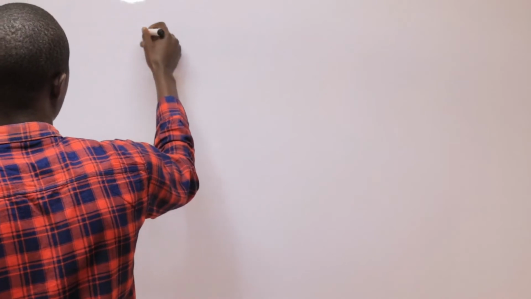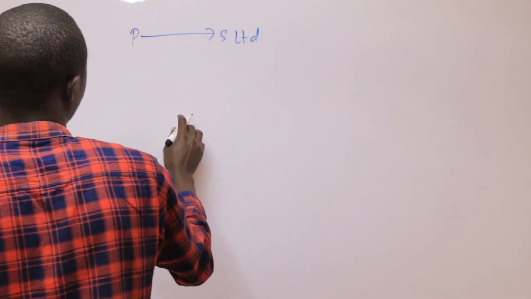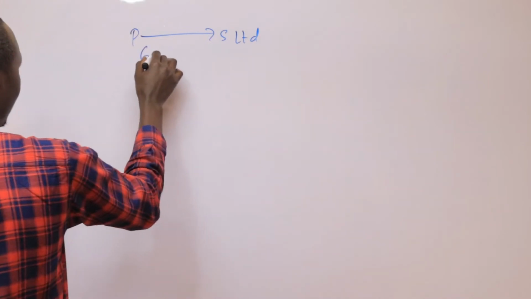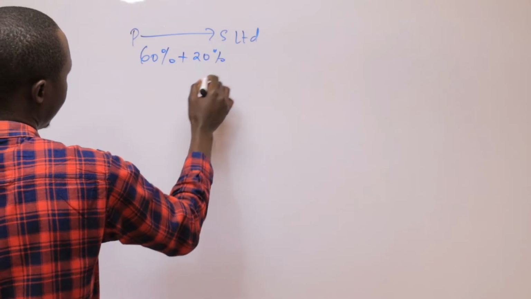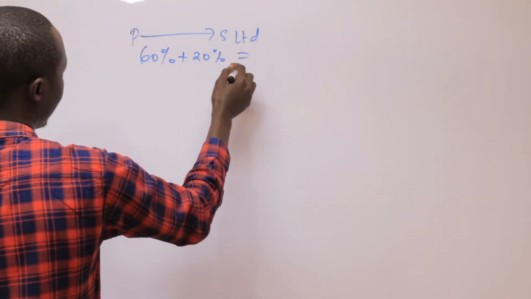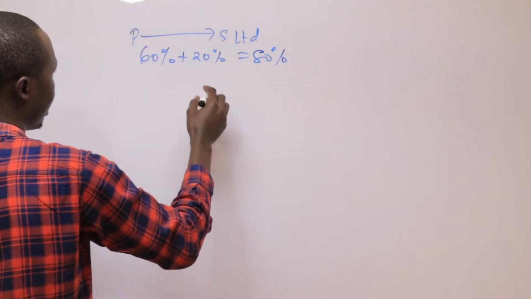But remember that here, P was acquiring S. Some time back, it acquired 60%. Then later, it added 20%. That is during the year. So meaning that by the end of the year, it was 80%.